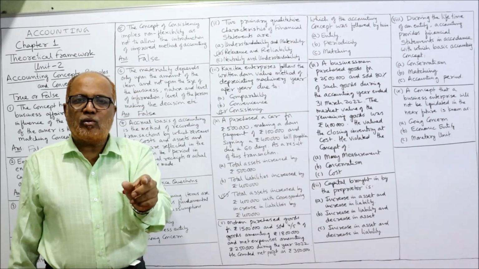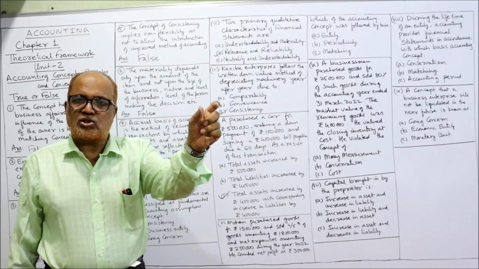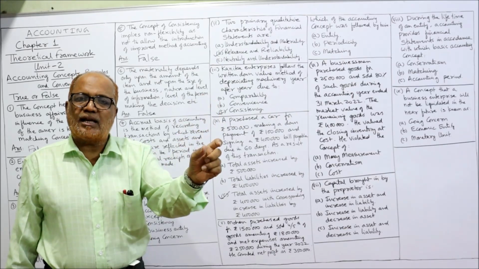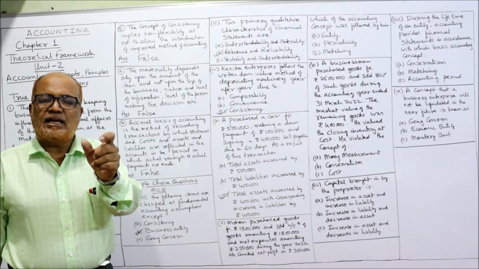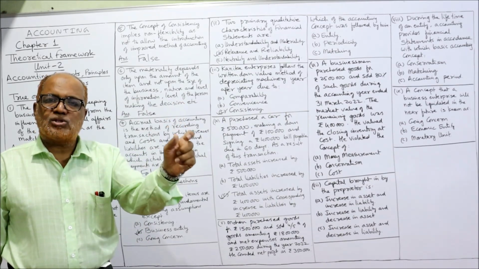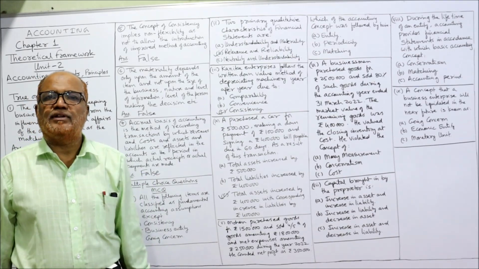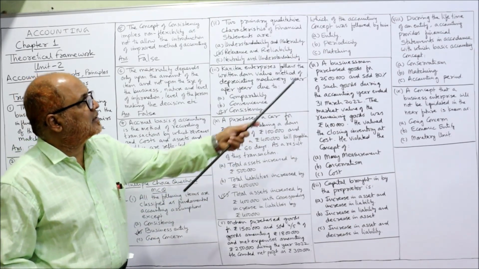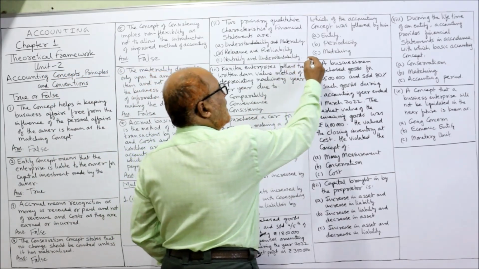Revenue 18 lakh rupees, the cost of goods sold is 12 lakh rupees, and other expenses are 2,50,000. So 18 lakh minus 12 lakh minus 2,50,000, we will get 3,50,000. Matching concept he has applied. Entity, periodicity or matching? The answer is matching concept.